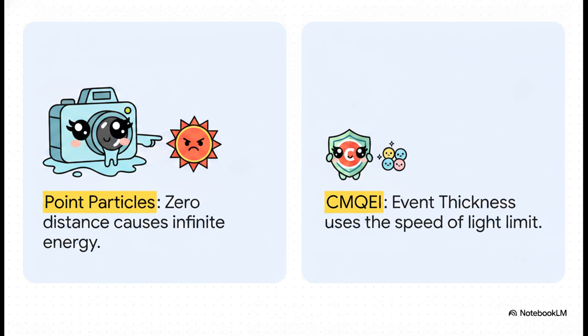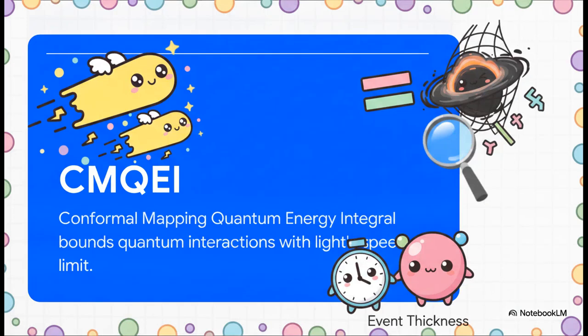Think of it like leaving a digital camera shutter open while pointing it directly at the sun. The sensor doesn't just get overexposed, it physically melts. But a brilliant new framework fixes this massive glitch by applying a rigid, undeniable boundary, the speed of light. This framework is called CMQEI, which stands for Conformal Mapping Quantum Energy Integral.